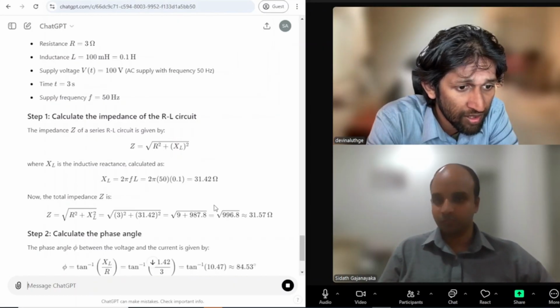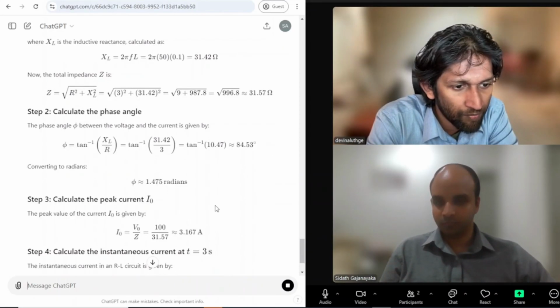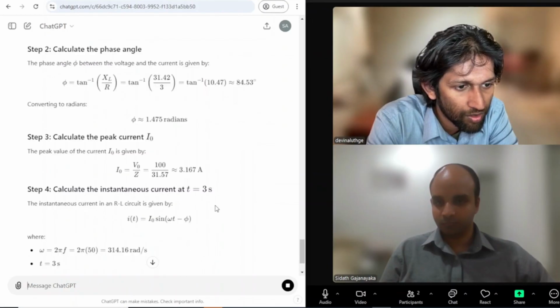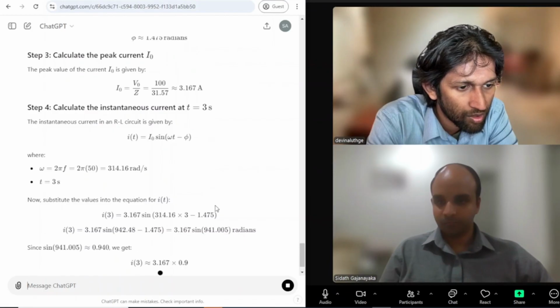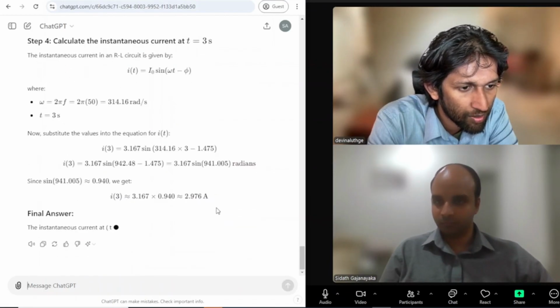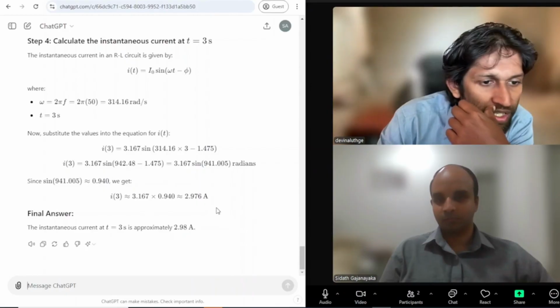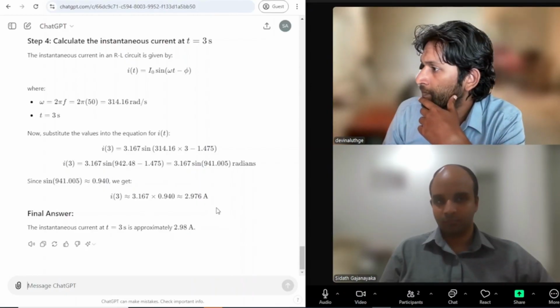That seems okay. They find the RMS current.